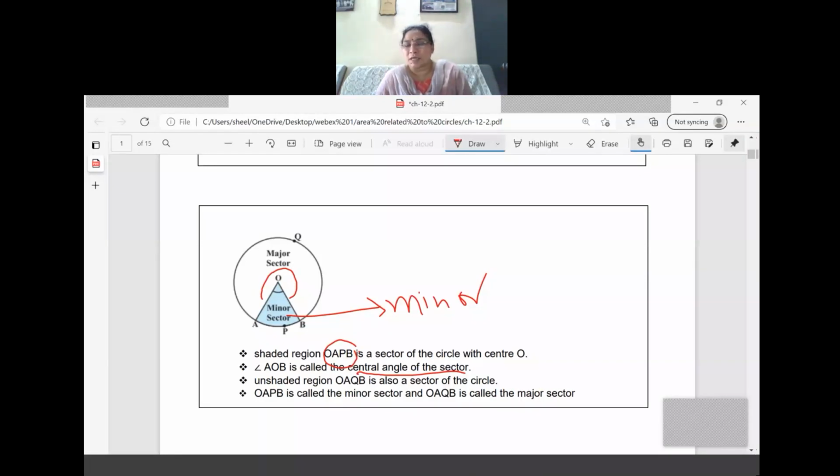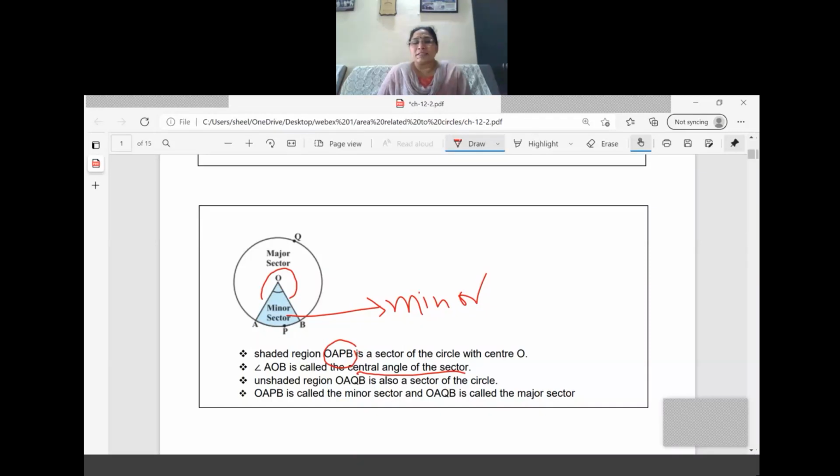The sector is the region bounded by an arc and two radii, right? And the arc APB makes an angle at the center, that is angle AOB. AOB is called the central angle of the sector.